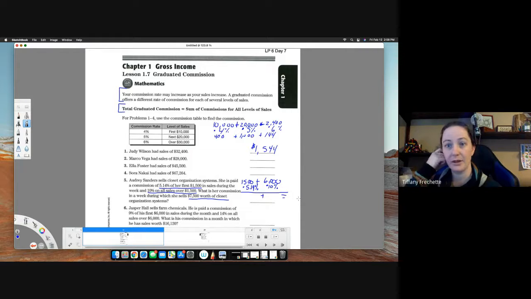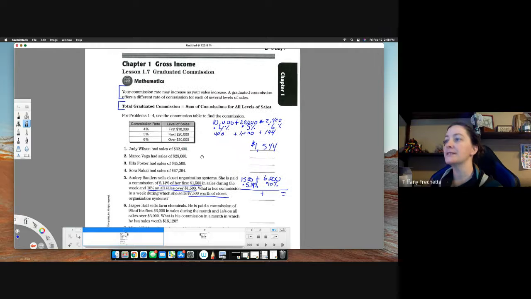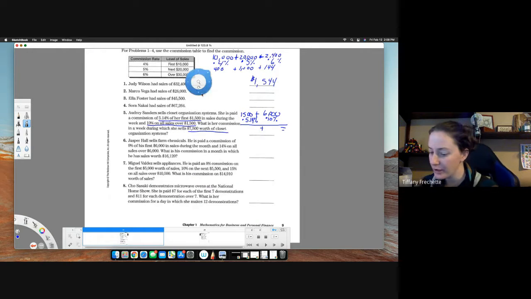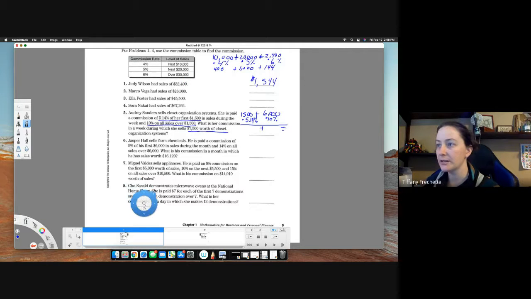Like I said, I wasn't going to really work those out for you because it's quite literally the same idea as this one. You're just using different percentages. So make sure you're reading through these because each one is pretty similar to the last. The only difference on the bottom here is Cho Sasaki demonstrates microwave ovens at the National Home Show. She's paid $7 for each of the first 7 demonstrations and $11 for anything over 7 demonstrations. So what is her commission if she makes 12 demonstrations in a day?